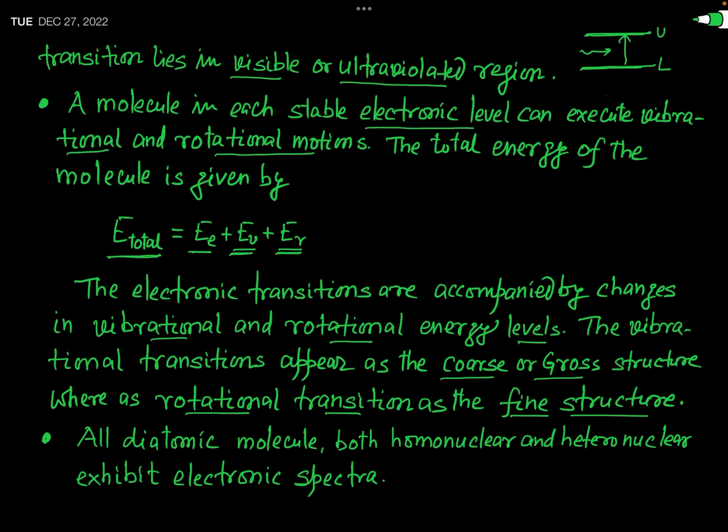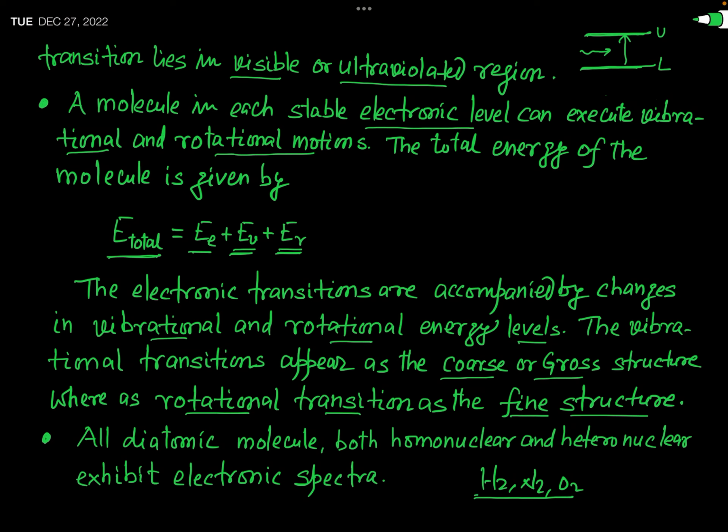The first one is called a non-polar molecule, which means a molecule which does not have a permanent dipole moment. Or you can also call such a molecule a homonuclear molecule. Homonuclear molecule means the two atoms are identical, like hydrogen H2, like nitrogen N2, like O2. These are homonuclear molecules.